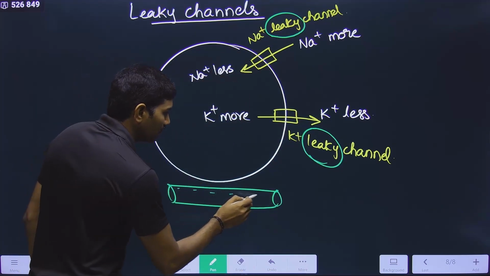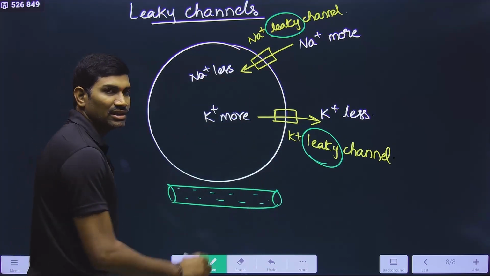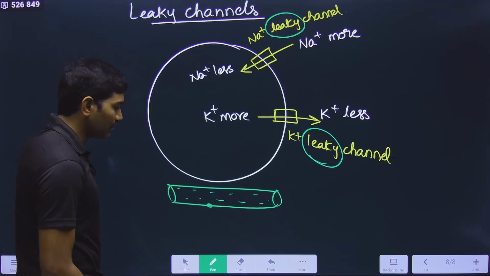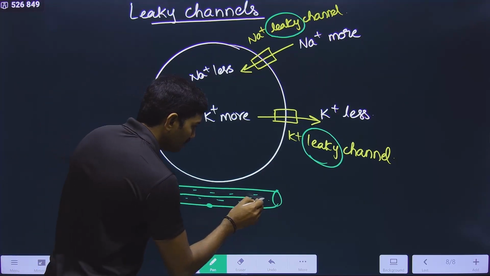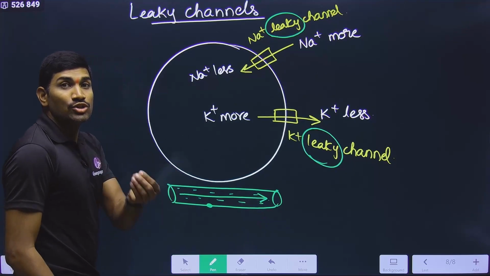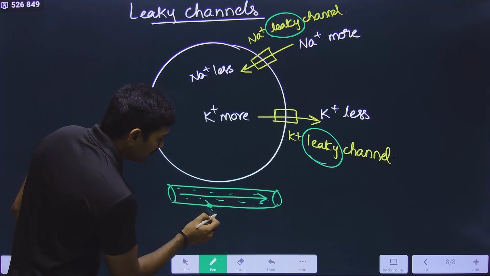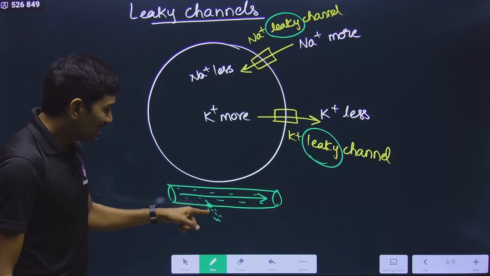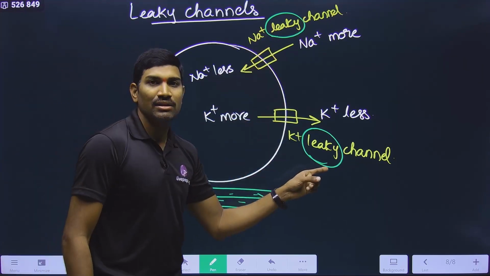And through this pipe water is passing through. It is flowing in this. Suppose there is a hole here. Then what happens? The majority of the water is going in this direction, but a small amount of water is leaking from this continuously. Yes or no? So why is this leakage used here?